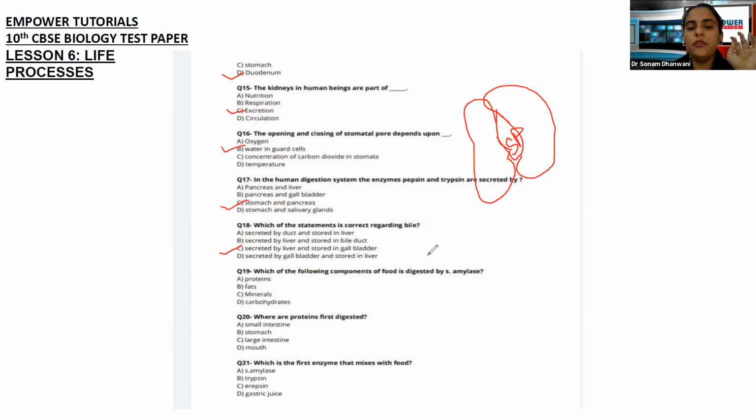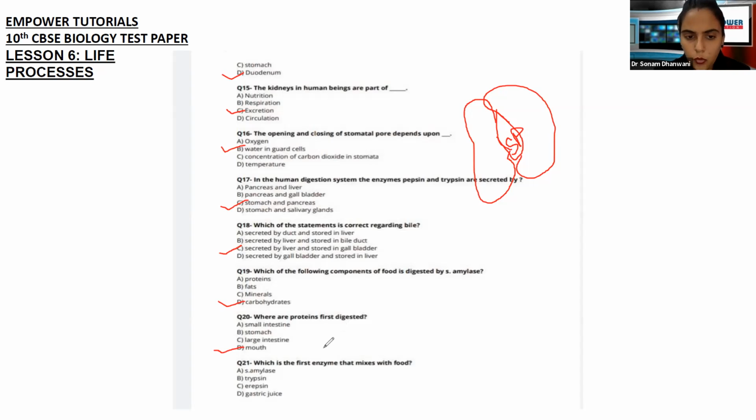So, it is always going to be carbohydrates. Okay? Just keep this in mind. It is going to be the carbohydrates which are going to come in contact with the salivary amylase. Okay? Where are proteins first digested? Proteins are first digested in the mouth. Okay? Just remember this, proteins are first digested in the mouth.